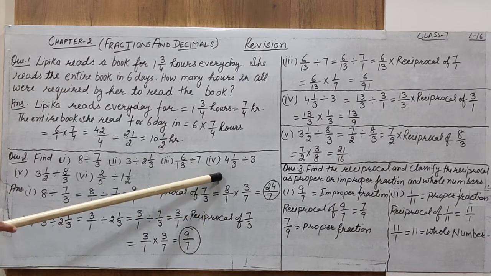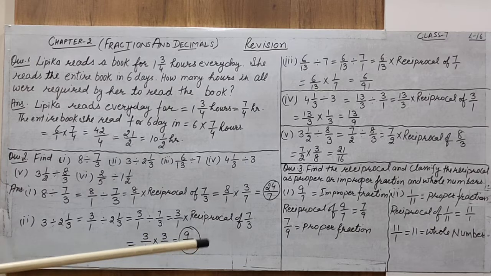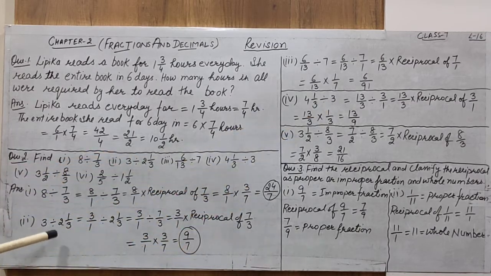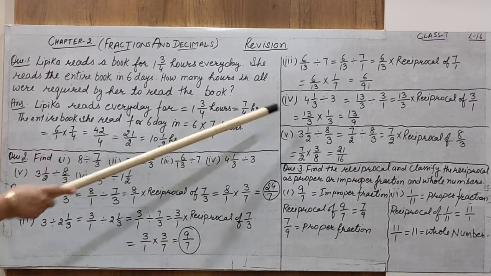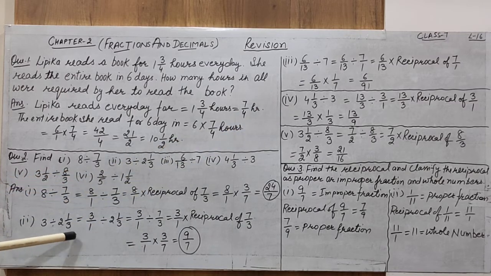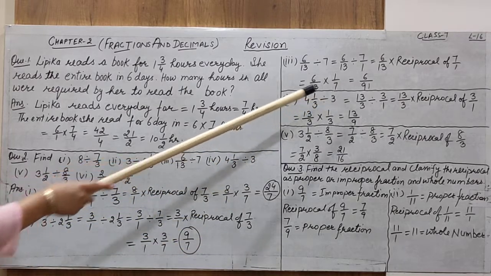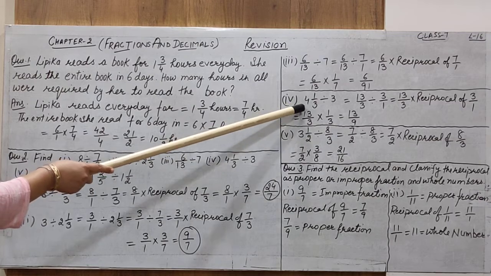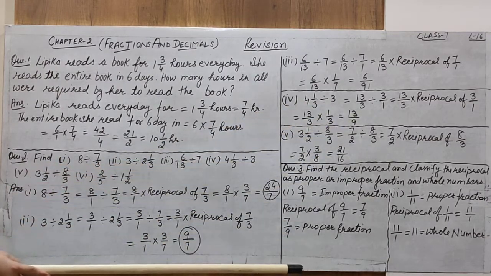What happened in this question? The mixed fraction is divided by a whole number. When a mixed fraction is divided by a whole number, we have to use a similar process to the one we used in the second question. Second and fourth question, what happened? Here the whole number is divided by a mixed fraction, and in this question a mixed fraction is divided by a whole number, but the processes are similar. We have to change the mixed fraction into an improper fraction.